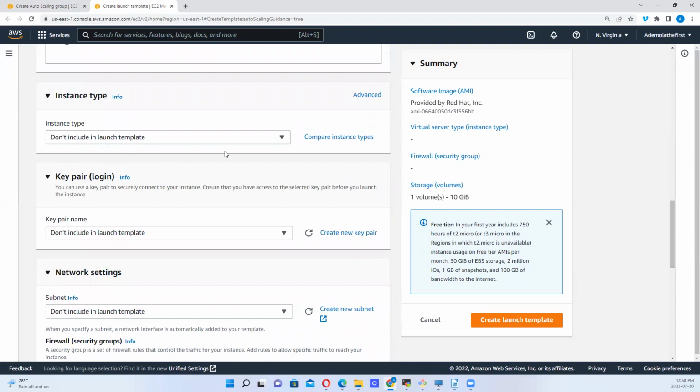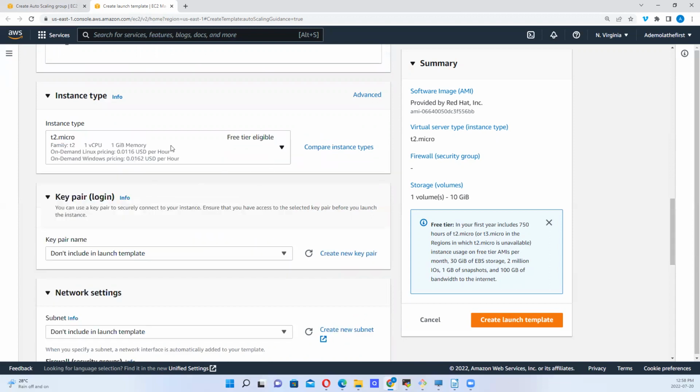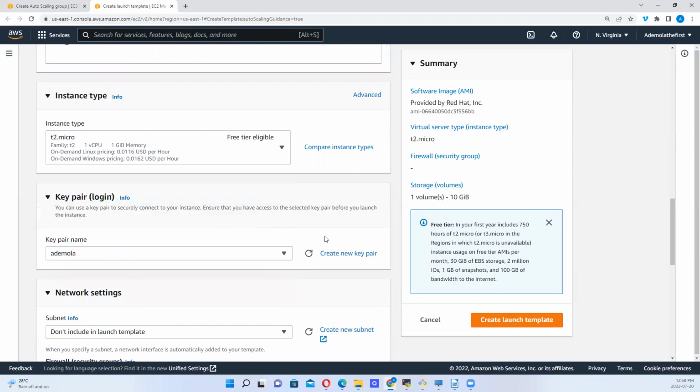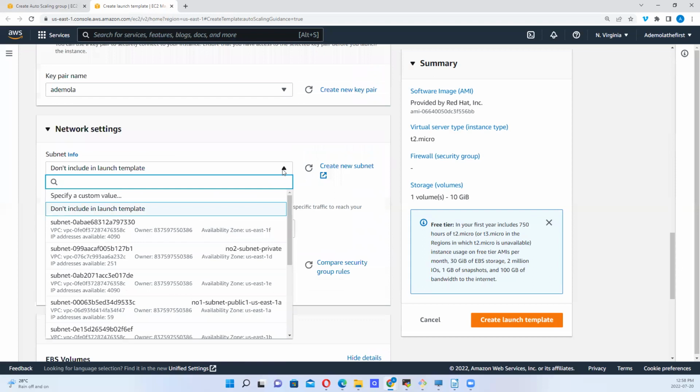So do I want to include instance type in the template or not? So I want to specify this, right? This is the instance type I want to include, right? So if I want to look at other instances, I can compare instance types here, okay? So key pair login, I want to use a particular key, okay? And I can choose to create a new key pair. Network settings, okay? I can select an existing security group, or I can choose not to include that, okay?